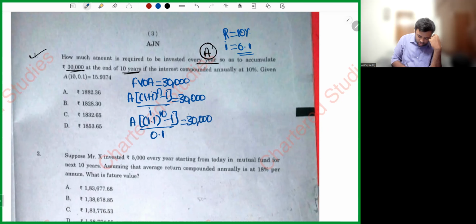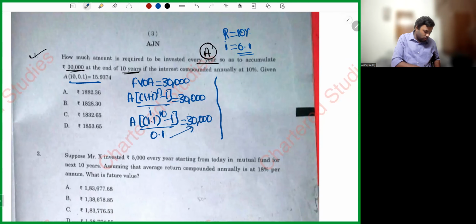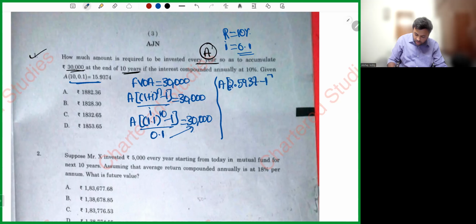You can use this factor also to do, but I'm habituated to do like this, so I'm doing. So cross multiplication, first let us calculate 1.1 whole power 10. 2, 3, 4, 5, 6, 7, 8, 9, 10. We have 2.5937. So A into (2.5937 minus 1) equals 30,000 into 0.1, which is 3,000. So A is equal to 3,000 whole divided by, now what is 2.5937 minus 1? 1.5937.